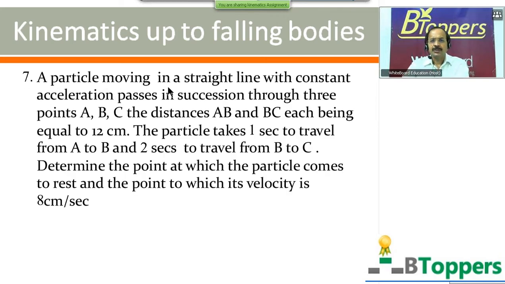A particle moving in a straight line with constant acceleration passes in succession through 3 points A, B, C. The distances AB and BC are each equal to 12 centimeter. The particle takes 1 second to travel from A to B and 2 seconds to travel from B to C.